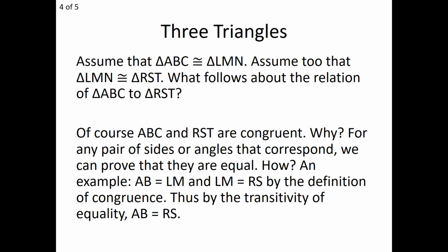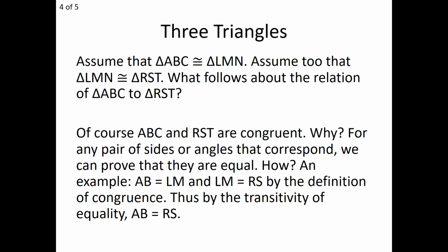Let's break it down. Let's say we pick one pair of sides to follow through. Let's say we pick the side AB from our triangle ABC. From the first congruency statement, ABC is congruent to LMN, we know that AB and LM have to be equal to each other. From the second congruent statement, we know that LM would have to be equal to the side RS. Well, then what would follow from those two statements? If I know AB is equal to LM and LM is equal to RS, it would immediately follow that AB and RS are equal by the transitivity of equality. So we're going to use the transitive property of equality to help us prove that the transitivity of congruence is also a viable relationship.